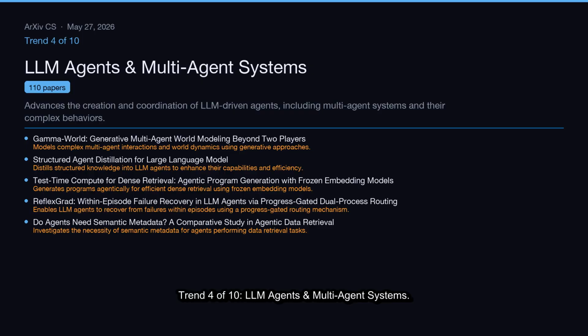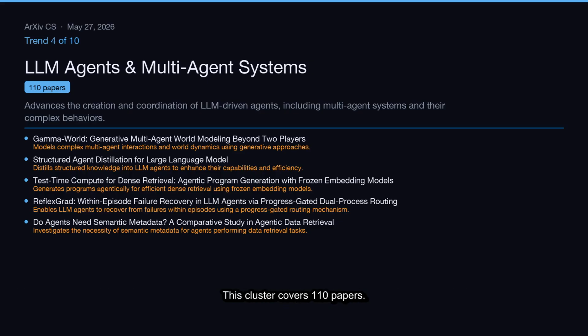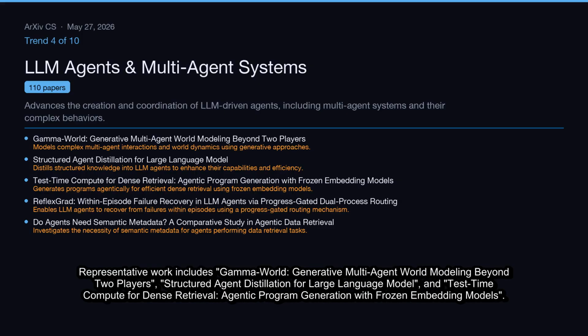Trend 4 of 10, LLM Agents and Multi-Agent Systems. Advances the creation and coordination of LLM-driven agents, including multi-agent systems and their complex behaviors. This cluster covers 110 papers. Representative work includes Gamma World, Generative Multi-Agent World Modeling Beyond 2 Players, Structured Agent Distillation for Large Language Model, and Test Time Compute for Dense Retrieval, Agentic Program Generation with Frozen Embedding Models.